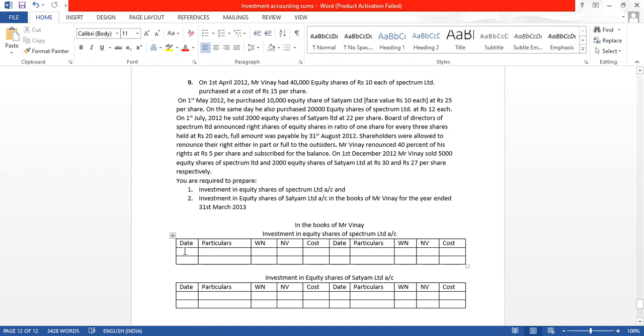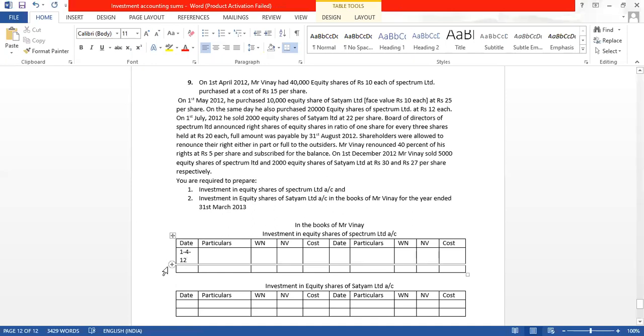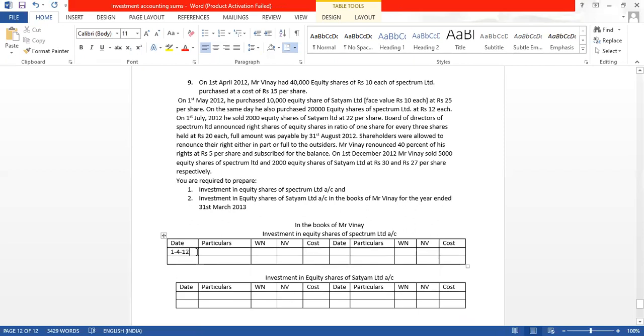First date they have given for Spectrum Limited. They say on 1/4/2012. What has happened on 1/4/2012? Mr. Vinay had, it's an opening balance. Balance brought down. How much share he had?